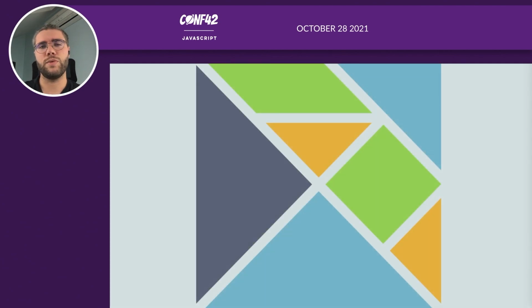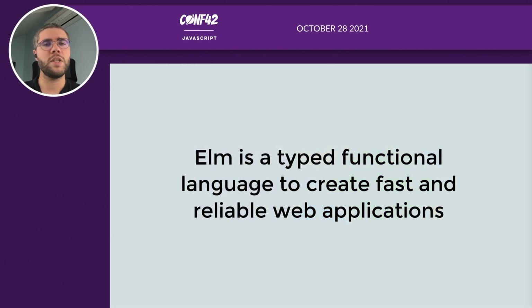Everything leads us to Elm. So what is Elm? Elm is a typed functional language to create fast and reliable web applications. There are a lot of things in this definition. We will try to break things down.